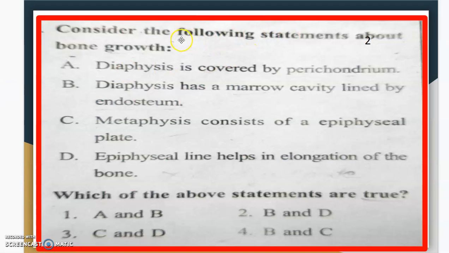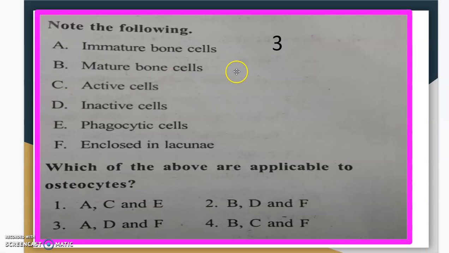Question number 2. Consider the following statements about bone growth. A. Diaphysis is covered by perichondrium. B. Diaphysis has a marrow cavity lined by endosteum. C. Metaphysis consists of epiphyseal plate. D. Epiphyseal line helps in elongation of bone. Which of the following statements are true? Find out that.